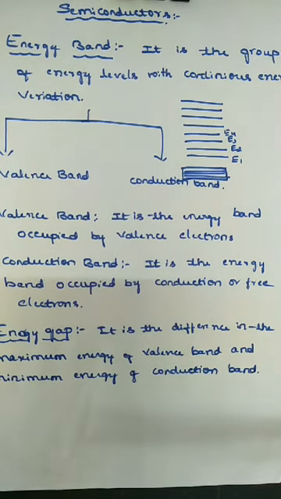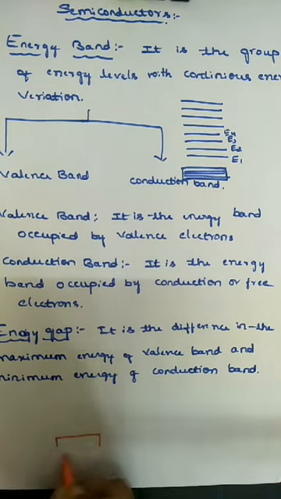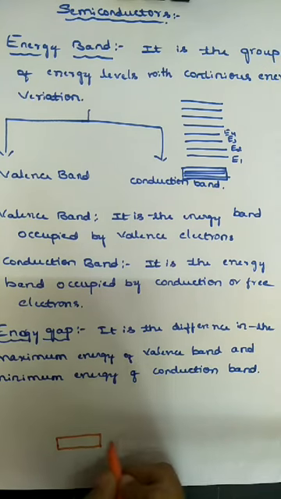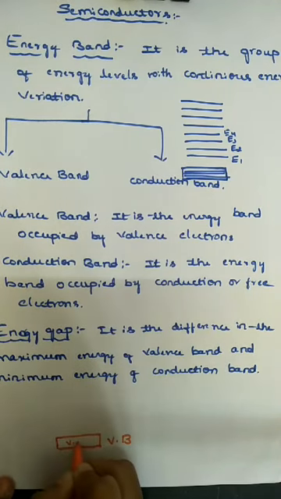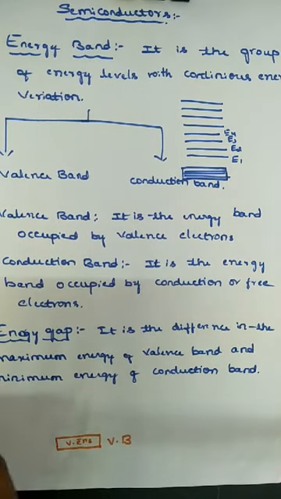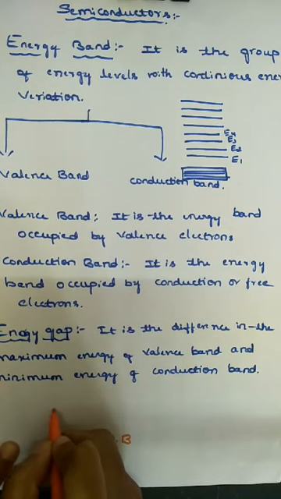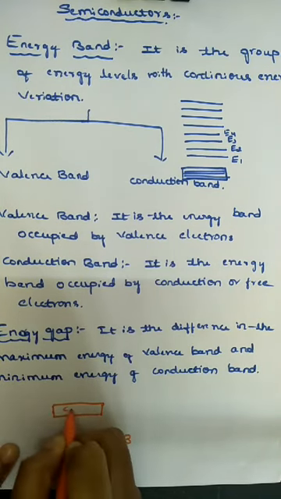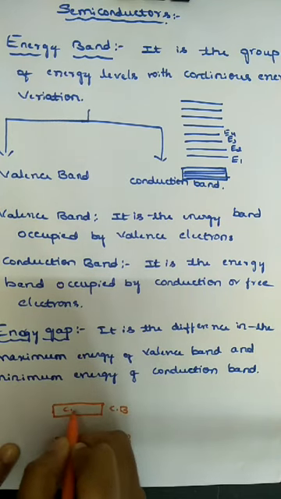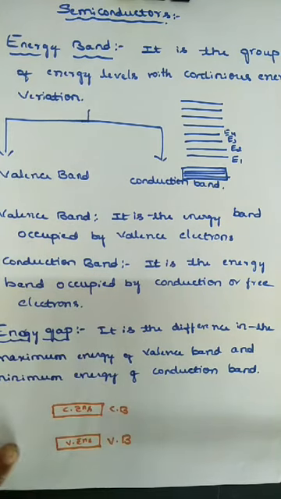So listen here. In the orange box, this is the valence band. It is occupied by valence electrons. Similarly, here is the other band, called the conduction band, consisting of conduction electrons.